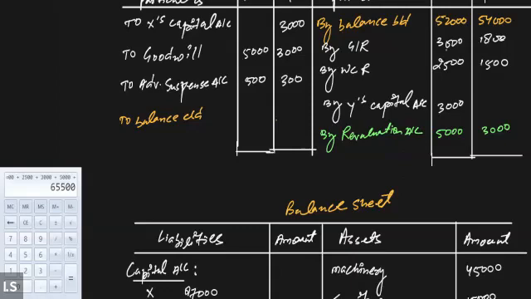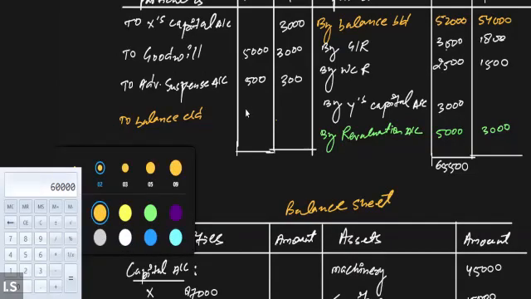Okay, so it will be 65,500. And out of 65,500, when you subtract 5,500, the closing balance will be 60,000. It will be 60,000.